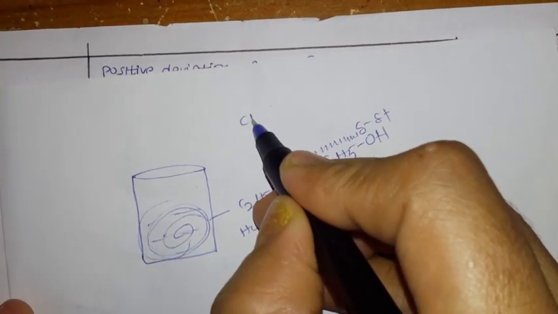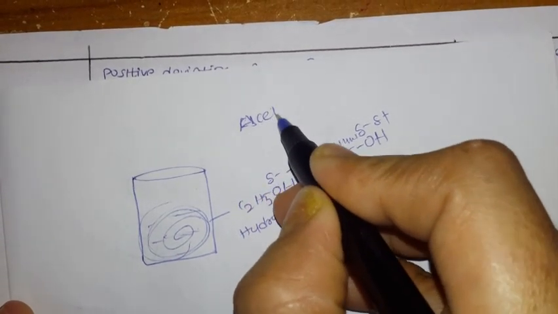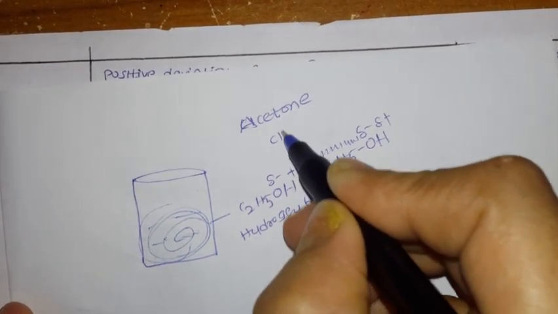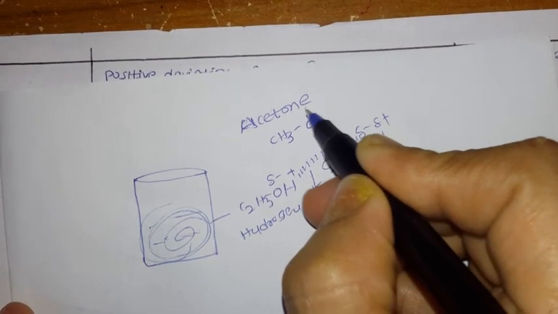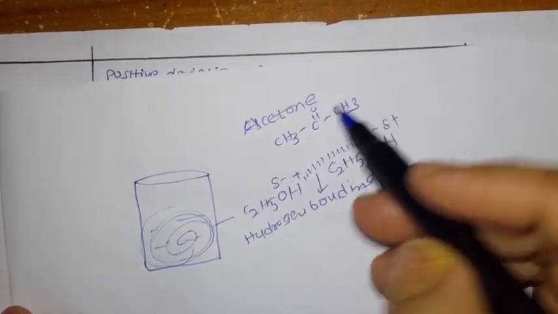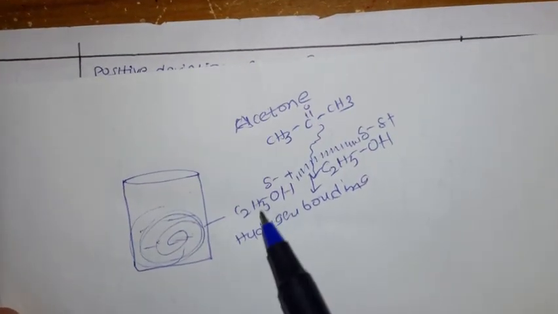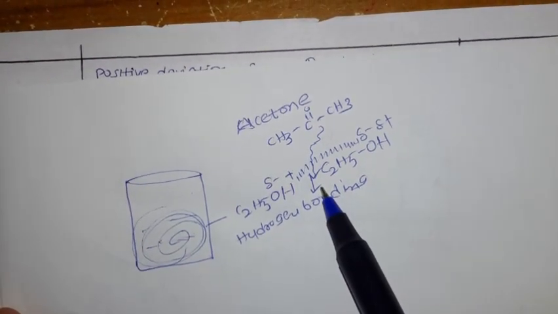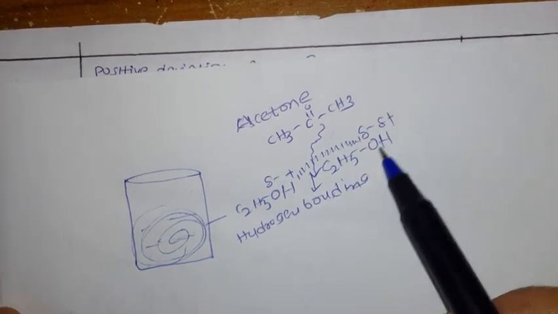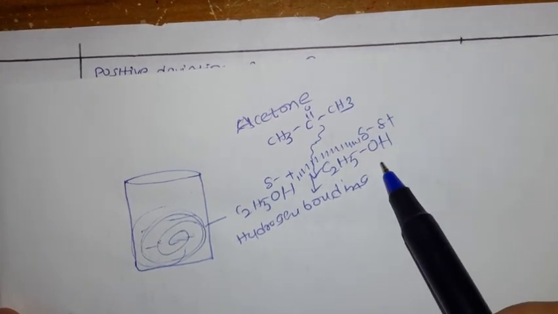When I add the acetone here, this is the formula of acetone, CH3, C double bond O, CH3. So what happened? This is going to break this hydrogen bonding. Once it breaks the hydrogen bonding, what happens? It's going to become free, which means it's going to escape easily.